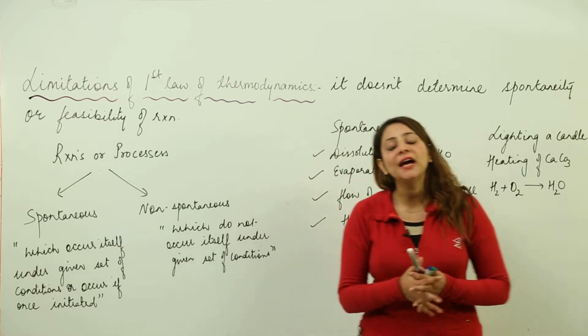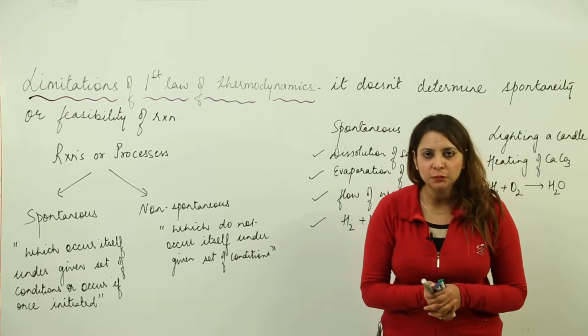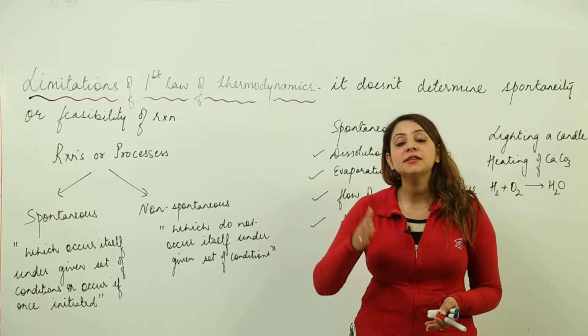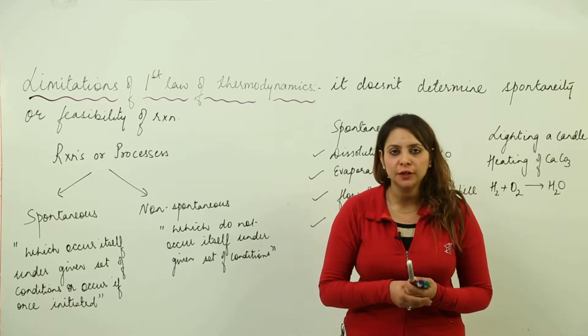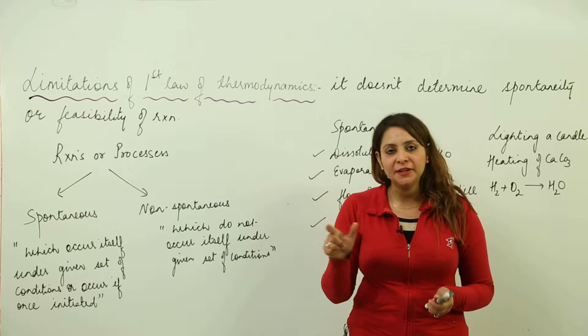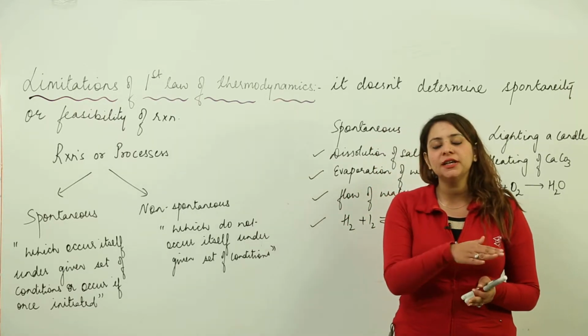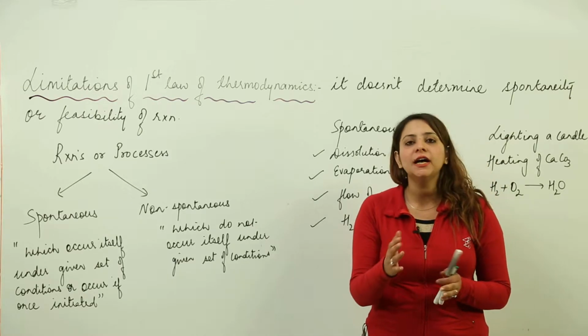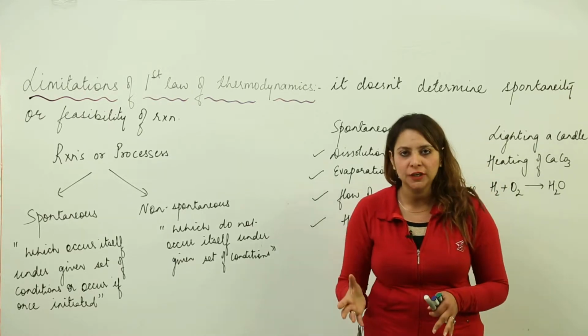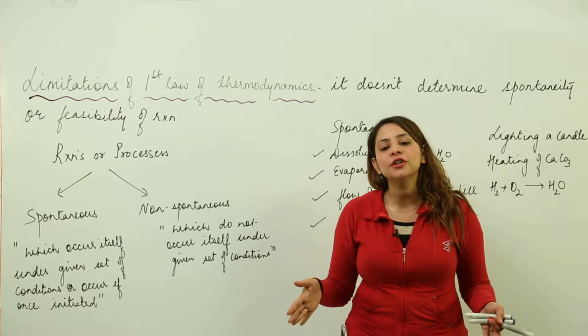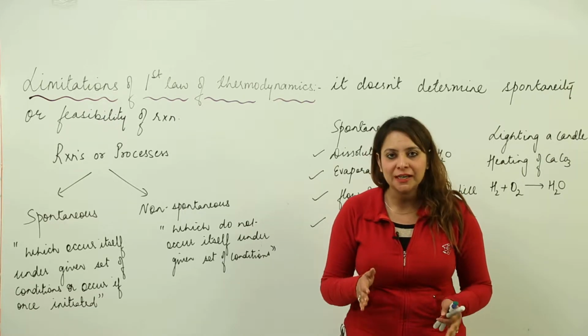Now, as you know, what is the first law of thermodynamics? You know that there is a major limitation to the first law of thermodynamics. And what is the major limitation? Though it explains that energy can neither be created nor destroyed, and it can be converted from one form to another, or you can say that the energy of the universe is constant, right?